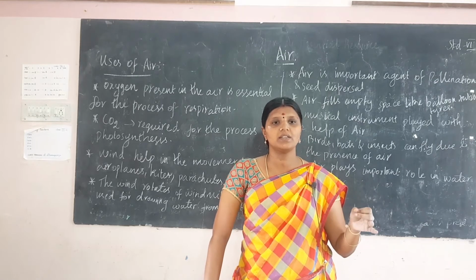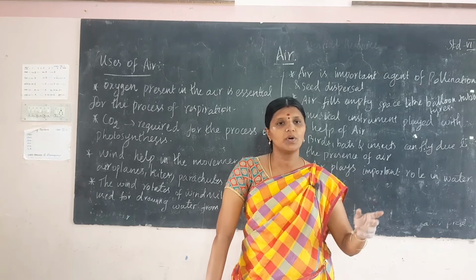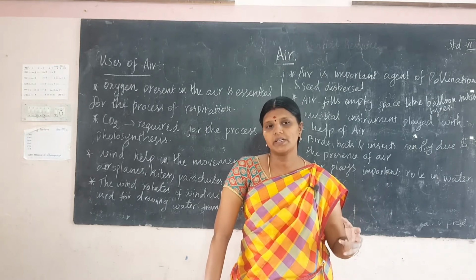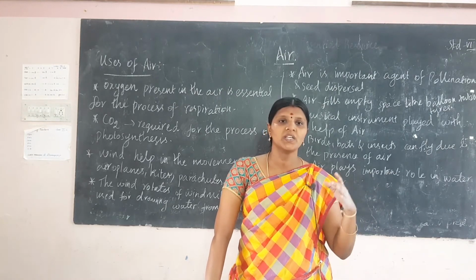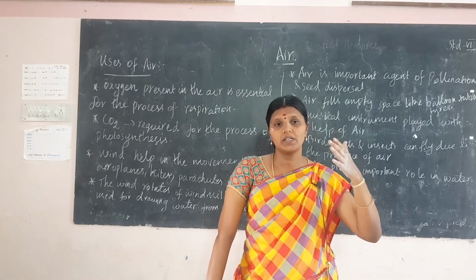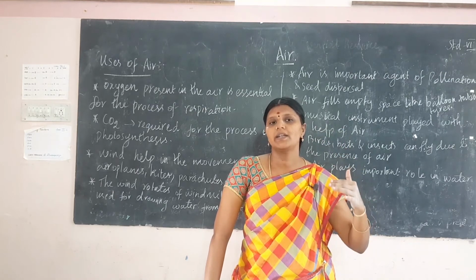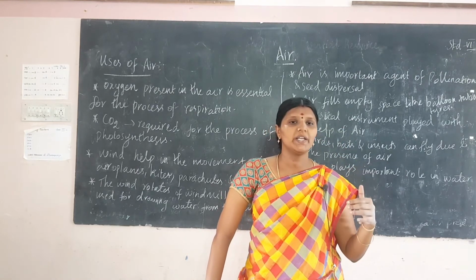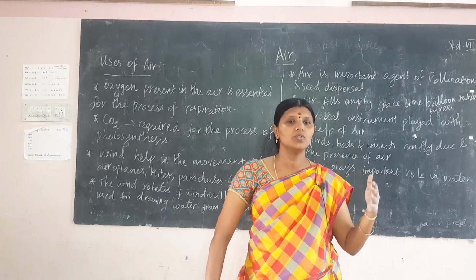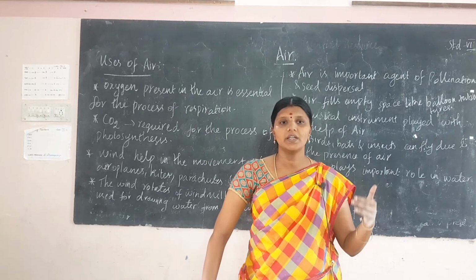Nitrogen and oxygen. Nitrogen is a major part, about 78%. Oxygen is only about 21%. It helps with respiration, and the amount of oxygen decreases with increasing height. Next, carbon dioxide. Here carbon dioxide leads to many problems like global warming. It is also called the greenhouse effect.